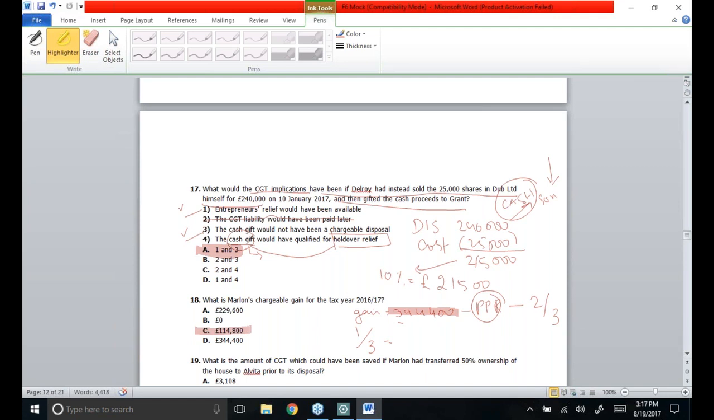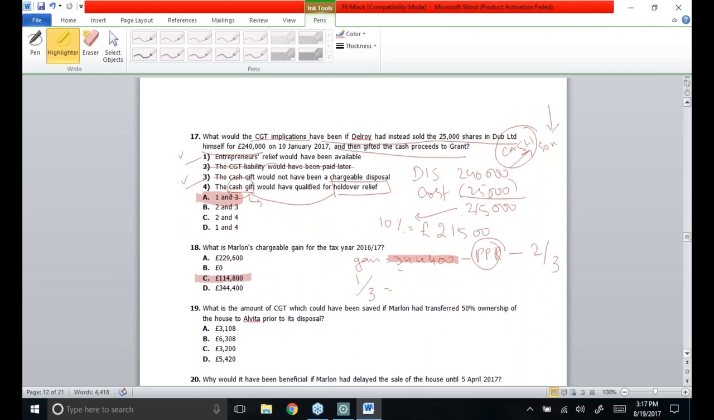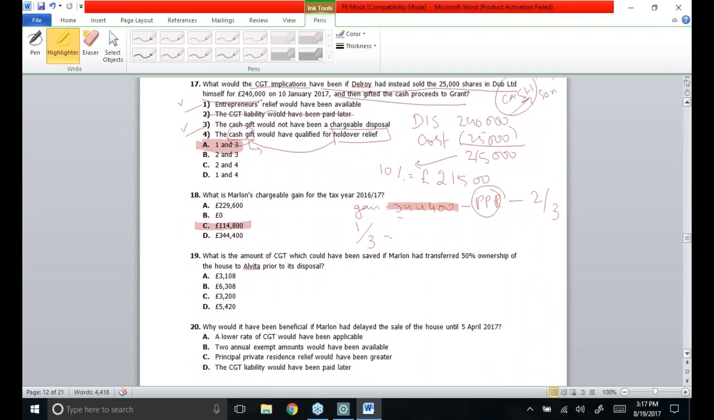If it is asked in the question what would have been the gain before PPR, then the answer would have been option D. But as they said that this is the main accommodation, it is quite understood that they would go for principal private residence relief. Then comes MCQ number 19. What is the amount of CGT which could have been saved if Marlin had transferred 50% ownership of the house to Elvita prior to its disposal?